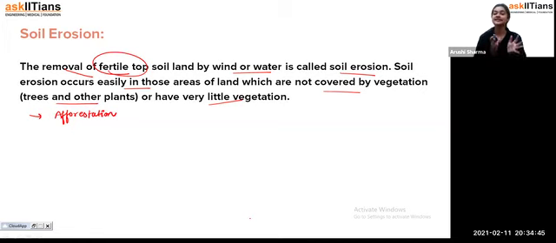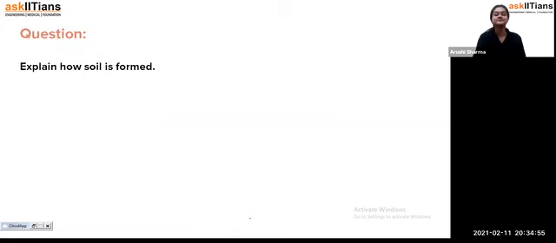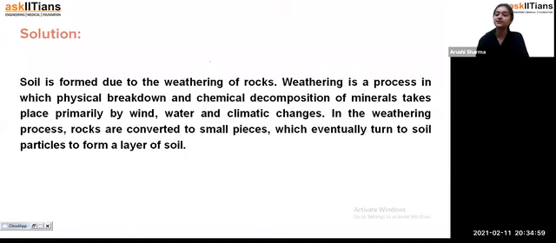Okay, so this is soil erosion, and we have already seen its causes, its effects, and how we can prevent it. Fine, students. Now we have one question here: explain how soil is formed. Soil is formed due to the weathering of rocks, that means the breakdown of rocks with the help of the elements of the weather.